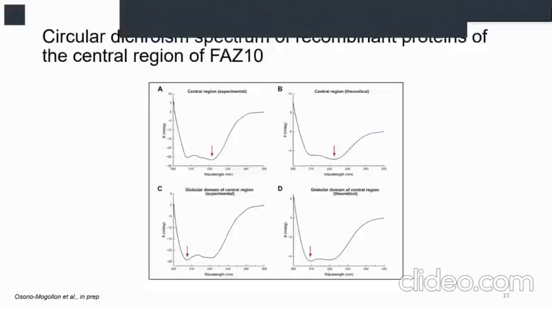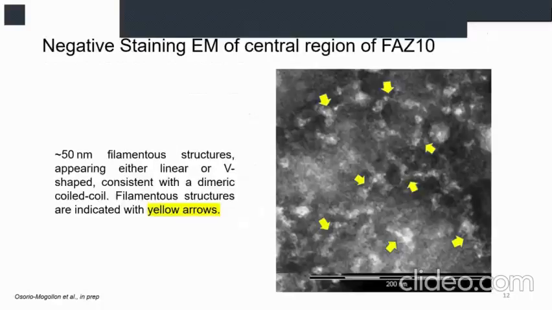And to know if the theoretical or in silico result and the experimental result are saying the same thing, we have performed circular dichroism, and we have found a similar minimum value in the case of the central region in both results A and B, and the globular domain in both results C and D. It means that both sets of results have the same characteristics.